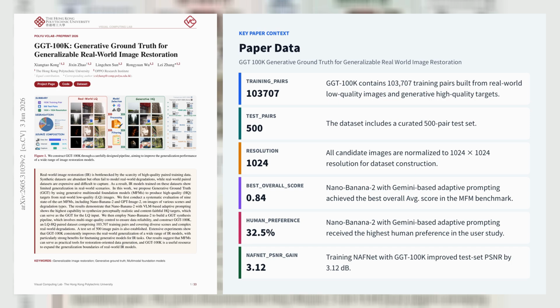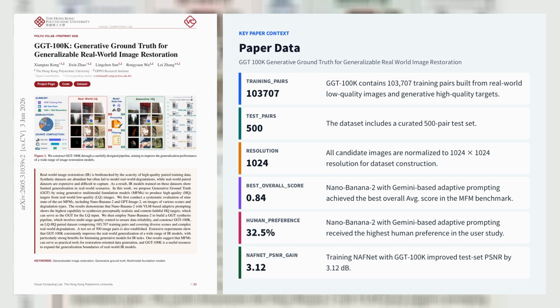The authors, from the Hong Kong Polytechnic University and Oppo Research Institute, systematically benchmarked 9 MFMs, including OpenAI's GPT Image 1.5 and GPT Image 2, Google's Gemini-based prompting, Black Forest Labs' Flux 2 dev, and Nano Banana 2 across fidelity, perceptual quality, VLM-based acceptance, and human preference. Nano Banana 2 with Gemini-based adaptive prompting was selected as the best balance, achieving the top overall score of 0.84 and the highest human preference at 32.5%.